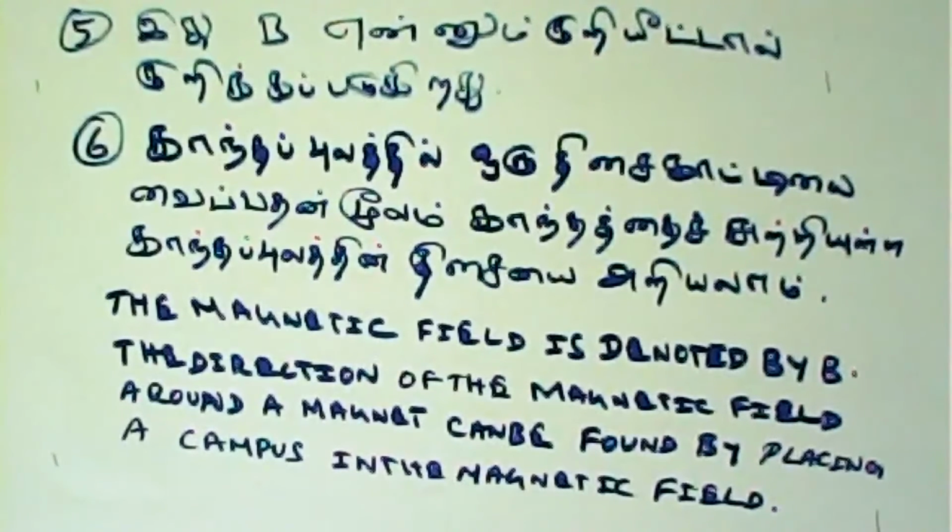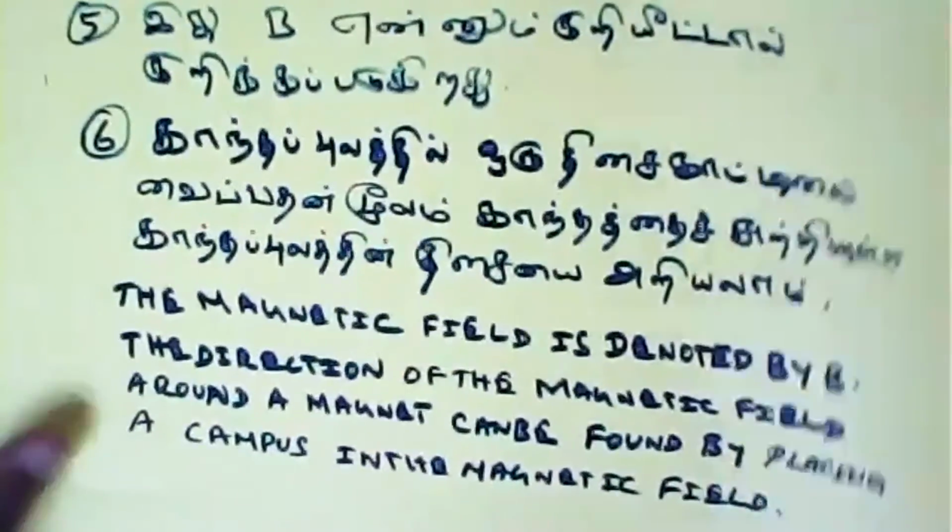There will be one instrument. In that, one compass will be in the center, and first you will be placing the magnet horizontally, then you will be placing the magnet vertically. Like that the experiment will go. This is just for your information, to keep your interest alive. It will be a very interesting experiment which you will really enjoy when you study your 11th or 12th standard. Okay, next, go to the next point.